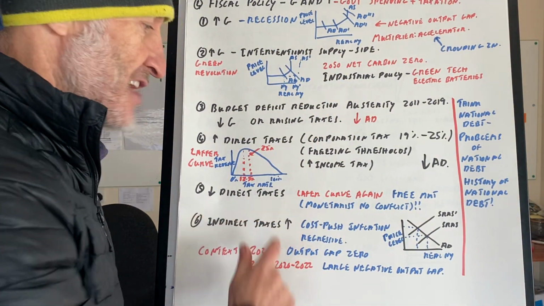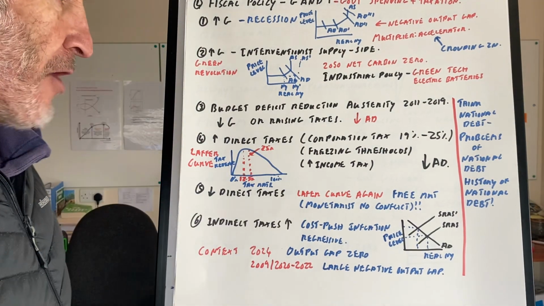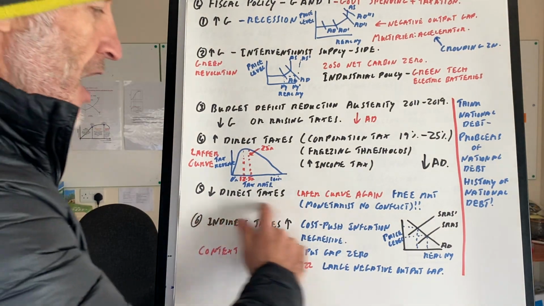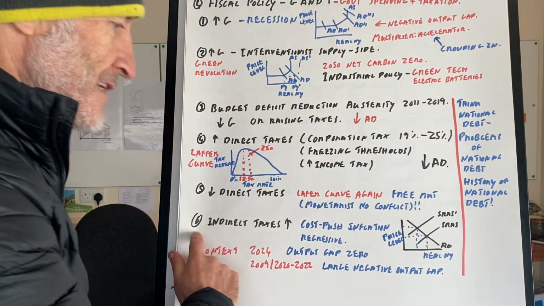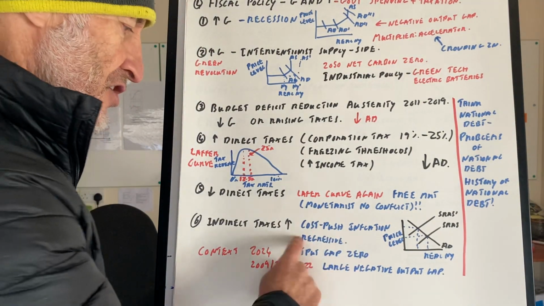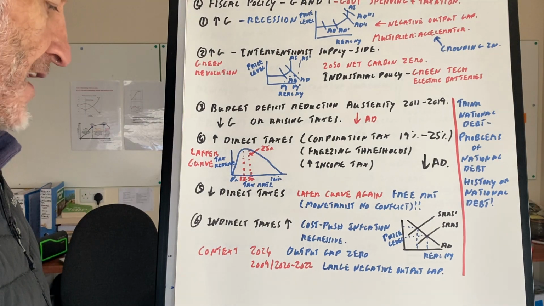Okay, or we can decrease taxes. Then we bring the Laffer curve in again, obviously. And this is the monstrous idea, the free market view, that will lead to a rise in the underlying trend rate of growth. Or we can lead to an increase in direct taxes. That will create cost push inflation. It is also regressive. But that's another way of raising more finance.